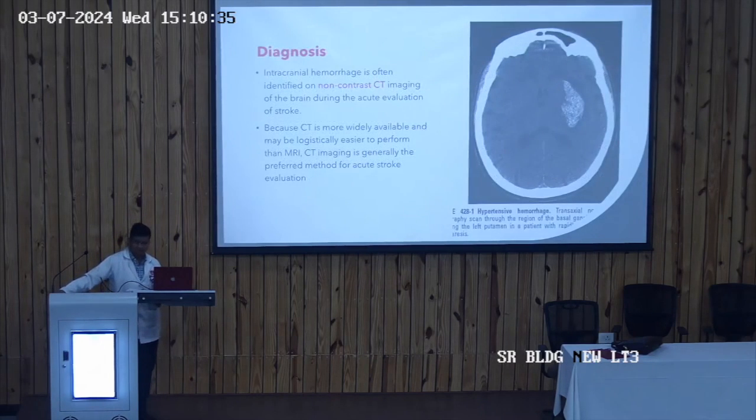And how will you make a diagnosis of ICH? That is through brain imaging. In brain imaging, the two most important modalities are the CT scan and, second, the MRI. But the most commonly used is the CT scan, and we have to go for a non-contrast CT scan.